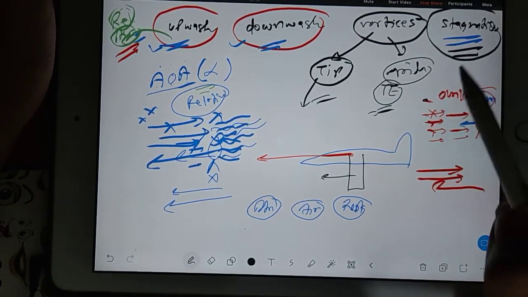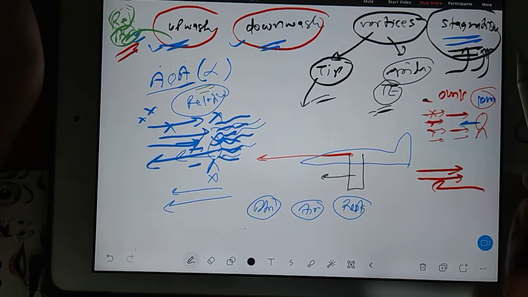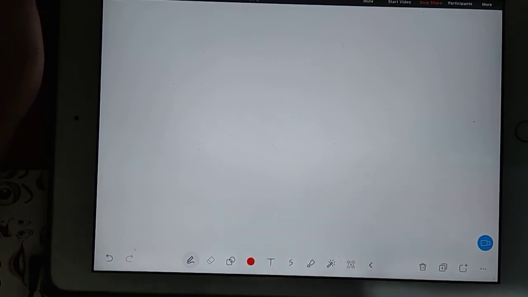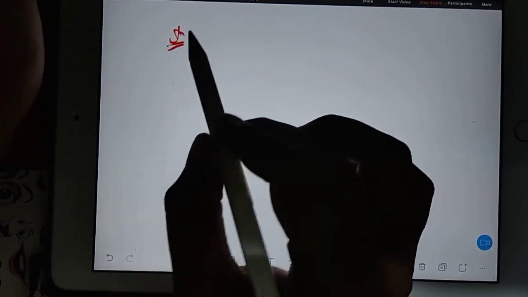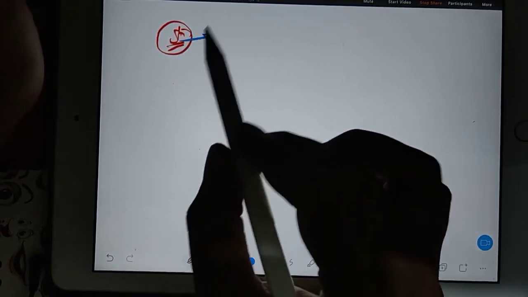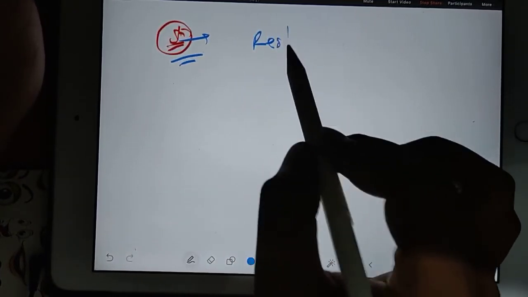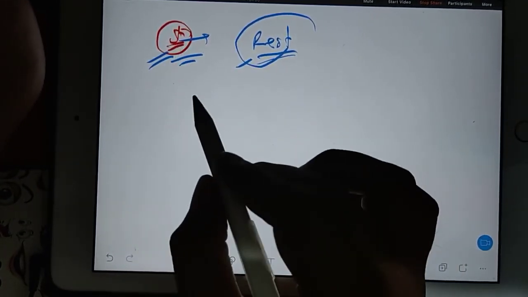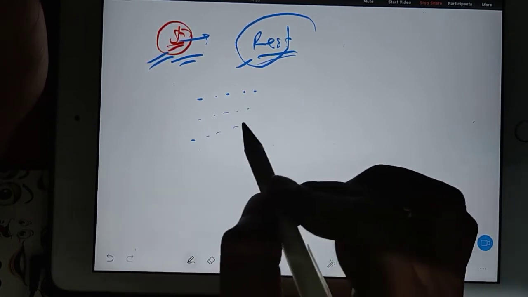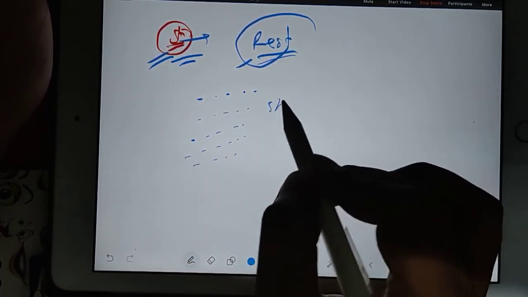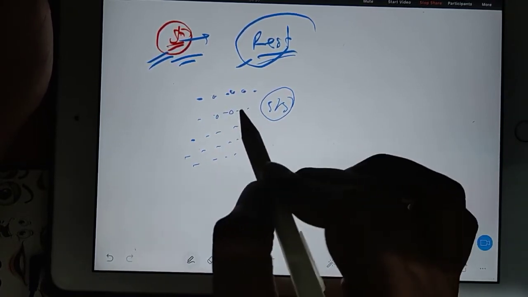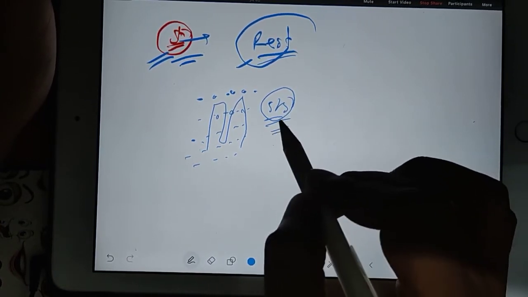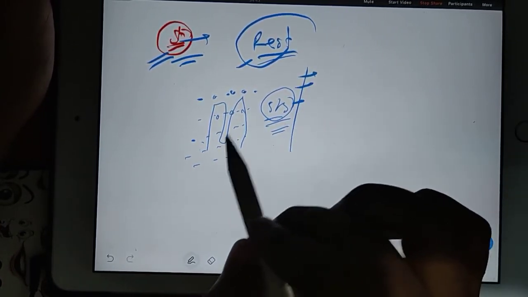Then we go for stagnation. Actually, stagnation is a very different topic. Stagnation has nothing to do with these three topics. So see, actually, what is stagnation? Stagnation, if you search in English, stagnation means when something is completely at rest, then we say that thing is stagnation. For example, our atmosphere, we can just consider that our atmosphere is stagnation. It means these molecules are not moving or they are not shifting among each other. Then we say stagnation. Stagnation means completely rest.